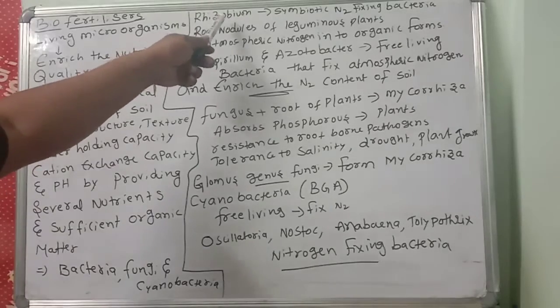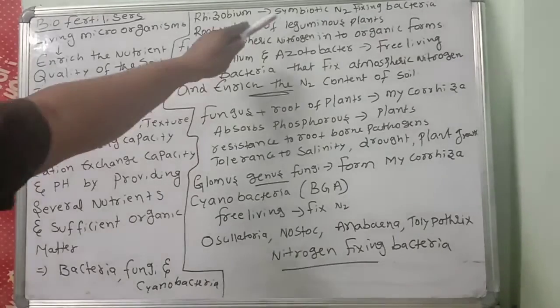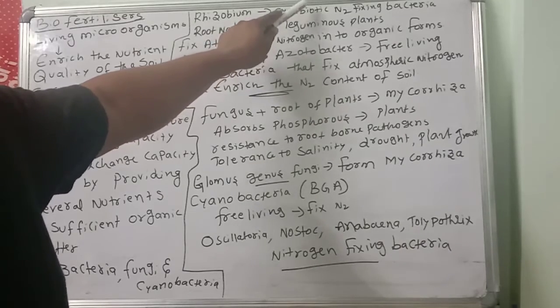Now, Rhizobium is the best example of a biofertilizer. We studied it in our 8th and 9th classes, Rhizobium bacteria. So Rhizobium is a very important bacterium. It is a symbiotic nitrogen fixing bacterium. What is the meaning of symbiotic nitrogen fixing bacteria?